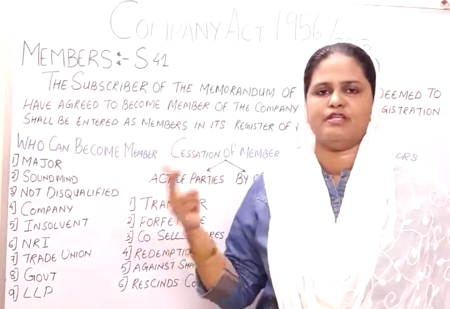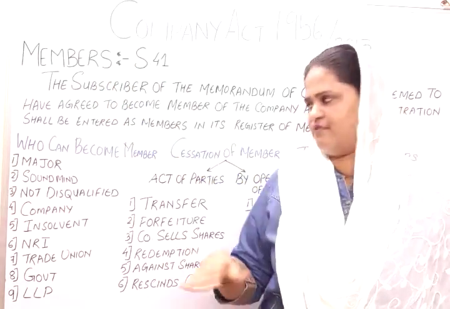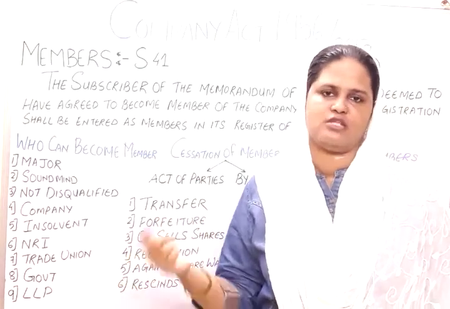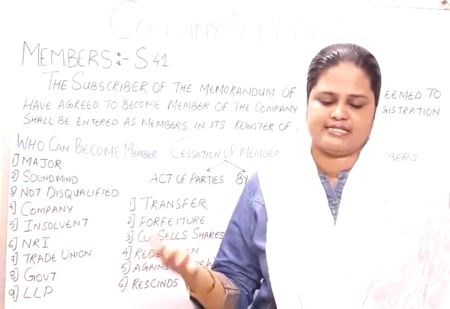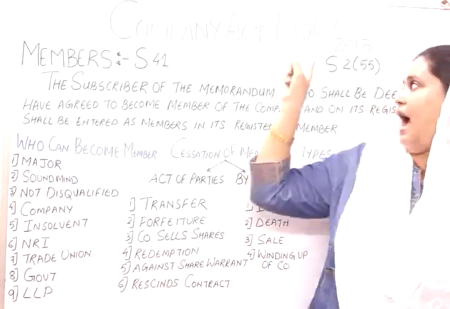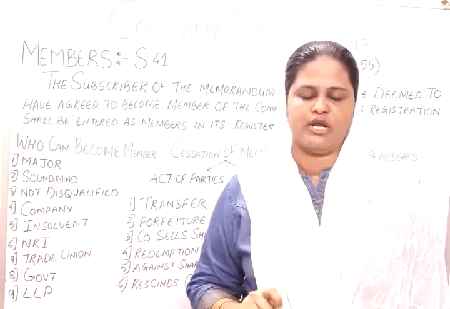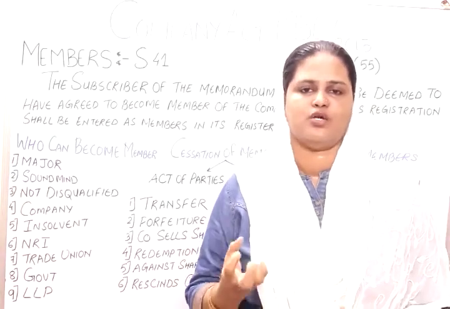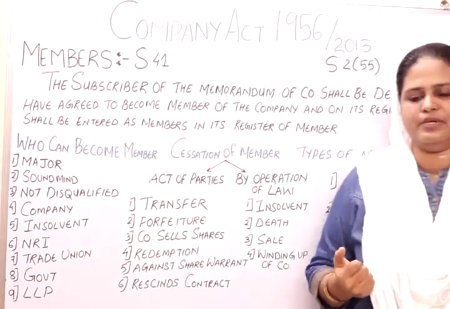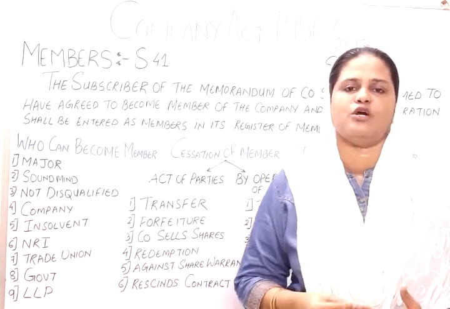The second concept is for when the share is issued or a person became a member and the same is transferred to another person by him, for example if he sells the shares, or in case of death, succession, likewise. And the third clause under section 2(55) of the new Act 2013 further says that every person holding a share of a company, and whose name is entered as beneficiary of a company in the records of a depository, whose name appears as the beneficiary of a company in the records of a depository.